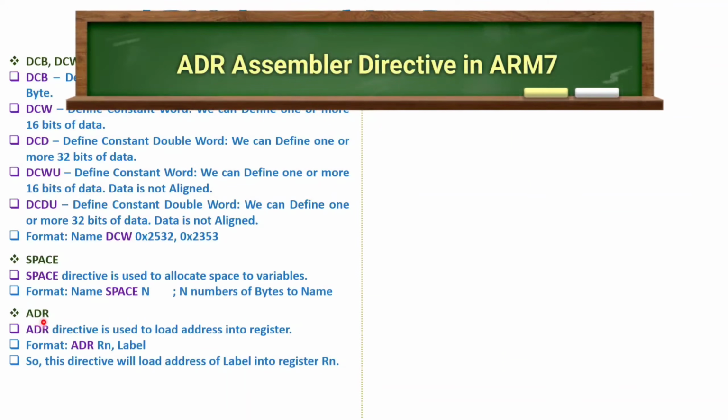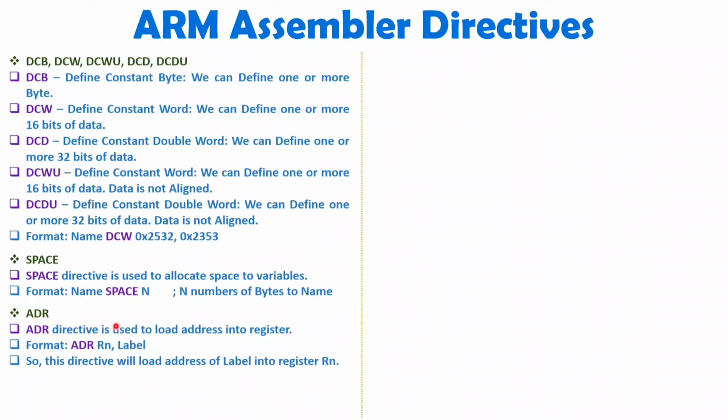When I use the ADR directive, my dear students, we are dealing with loading an address, right? If I write ADR Rn comma label, then I'll be loading the address of the label into Rn by using this directive. So this directive will load the address of the label into register Rn. Rn means it can be R0, R5. You have R0 to R15 registers, so any of those can be written here.